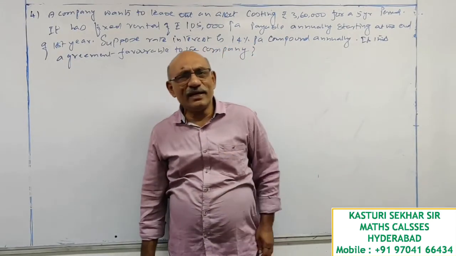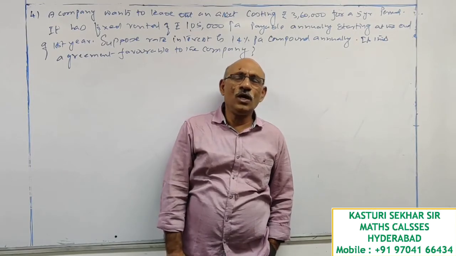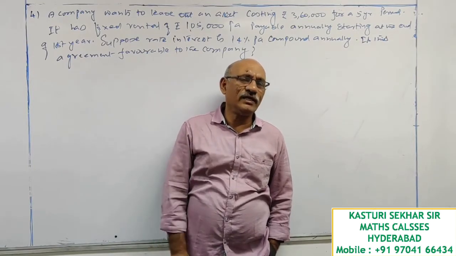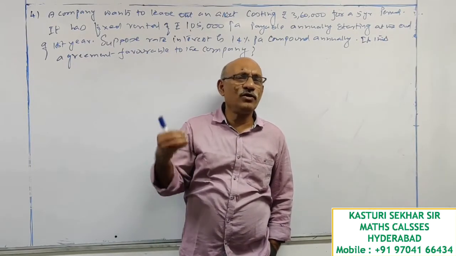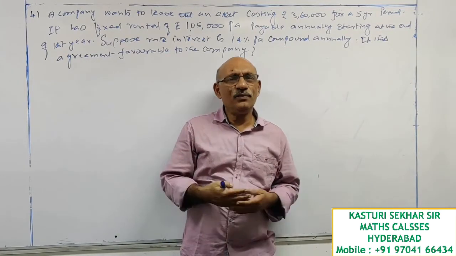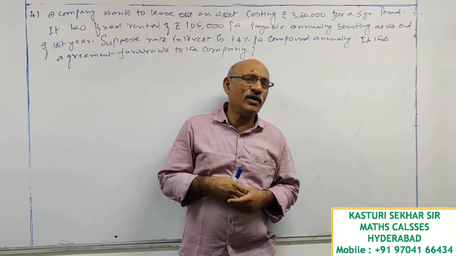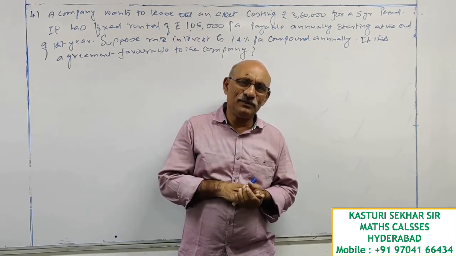As a practical example I am giving, suppose we have house whose market value is 30,000 rupees. When you want to give it for rent, when will you give it for rent? Simple. When you receive 30,000 or more than 30,000, then you are interested to give for rent.